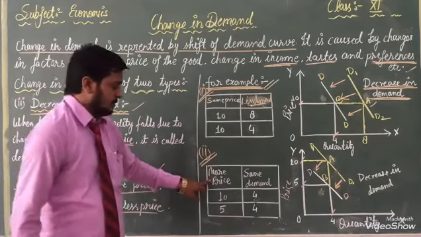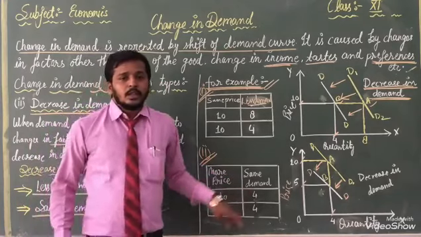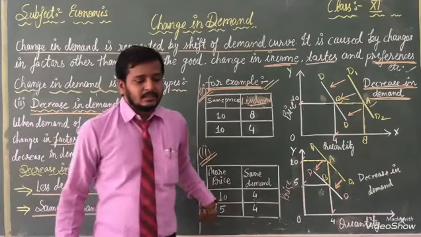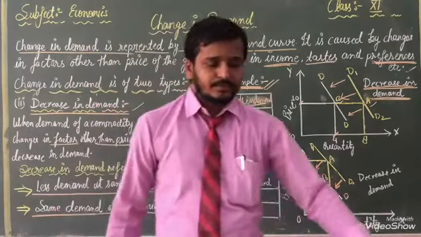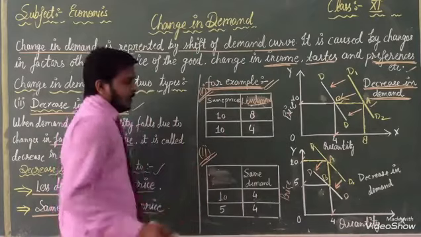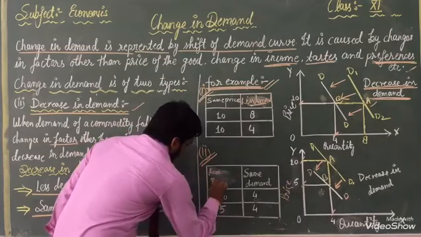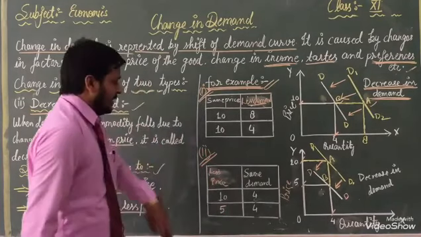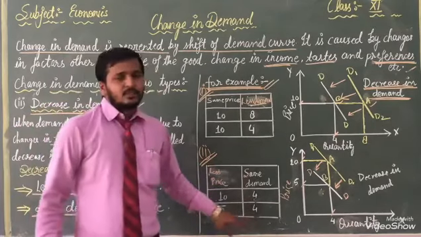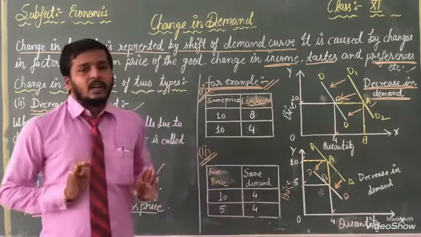More price. When price is 10, our demand is 4. But in the second step, our price decreases here. We can say there should be less price here. Price decreases now from 10 to 5. But the same demand should be here. When our demand is 4, now once again our demand is 4.